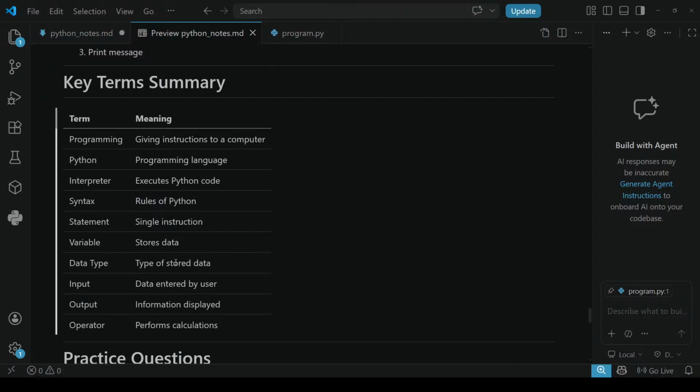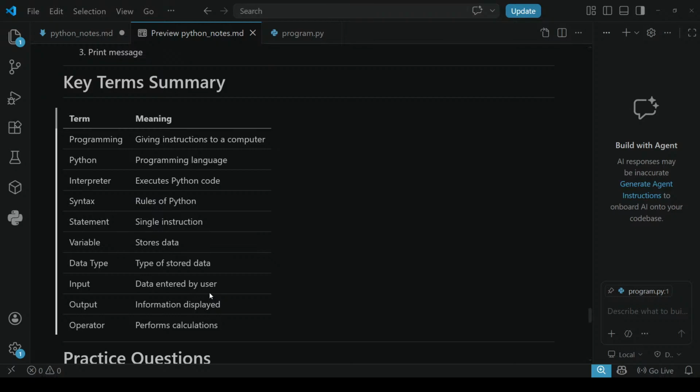Next, data types of stored data, like what type of data it is, that we are going to find. For that purpose, some methods will be used. There are some types of data: integer, float, string, boolean.